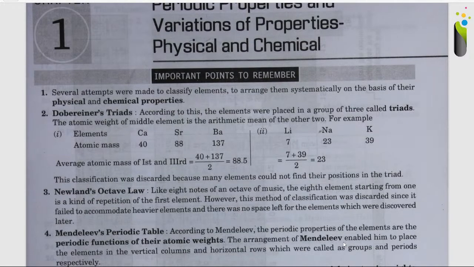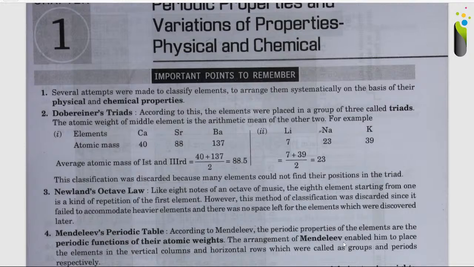The first thing is the important points to remember. Several attempts were made to classify elements, to arrange them systematically on the basis of their physical and chemical properties. So several attempts were made, and this was the first attempt.